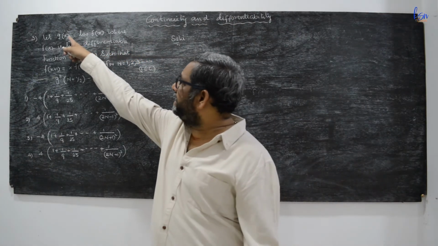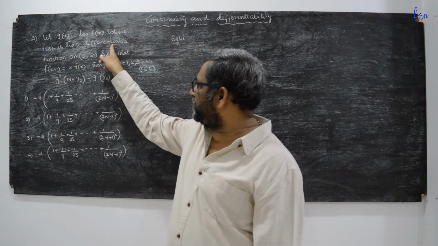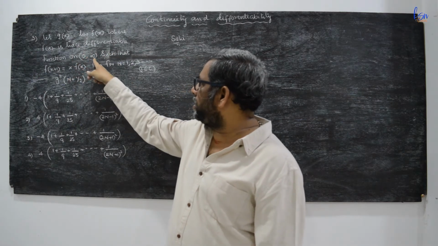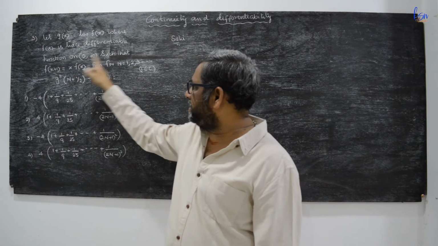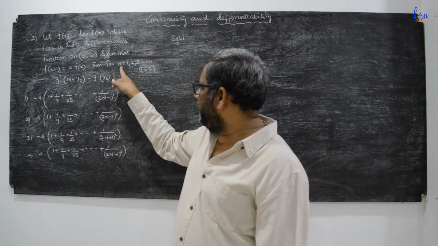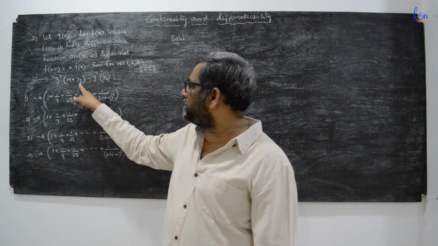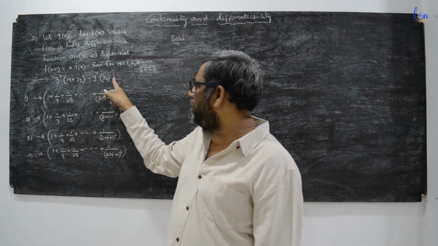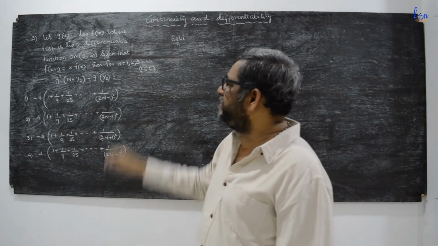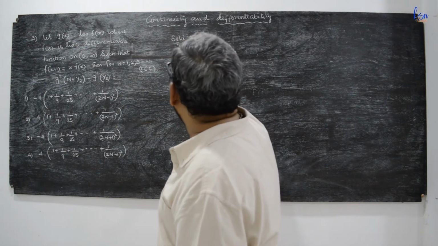The third question is, let g(x) equal log f(x), where f(x) is a twice differentiable function on (0, infinity), such that f(x+1) equal to x times f(x). Then for n is equal to 1, 2, 3, and so on, g''(n+1/2) minus g''(1/2) is equal to. This is a previous JEE question. Now we'll start doing this problem like this.